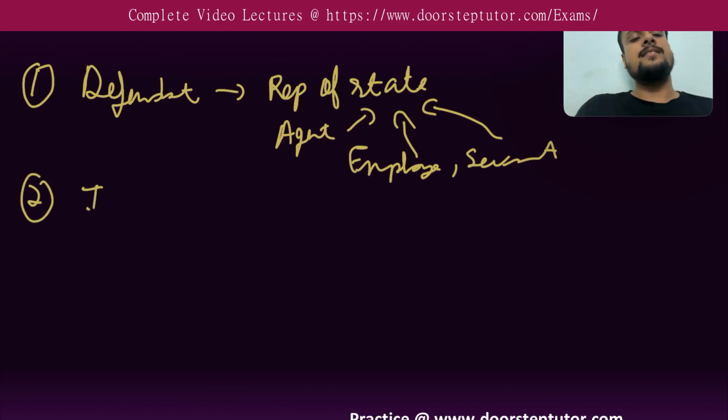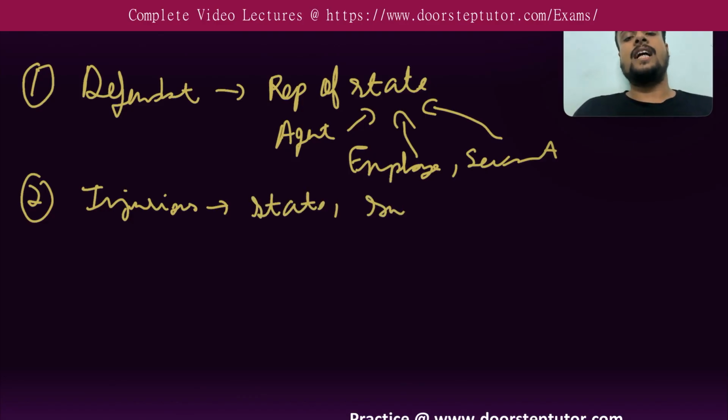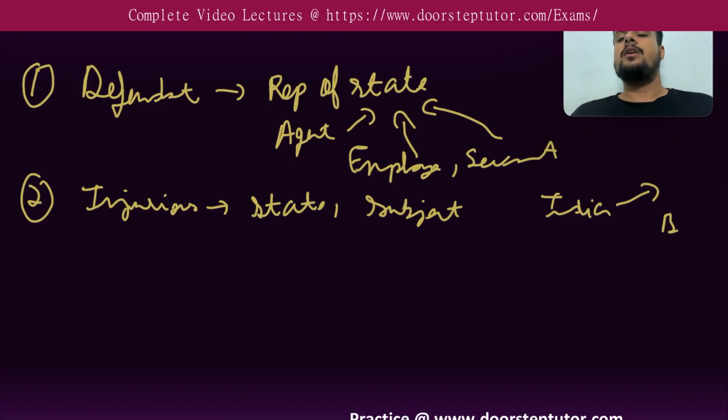Second thing is, it is injurious, so it is causing legal injury or damage to another state or to the subject of that particular state. Suppose a person living in India is a representative of the Indian government, an employee in the coal department, and he commits a tort with respect to the state of Bangladesh. This will be covered under this category.